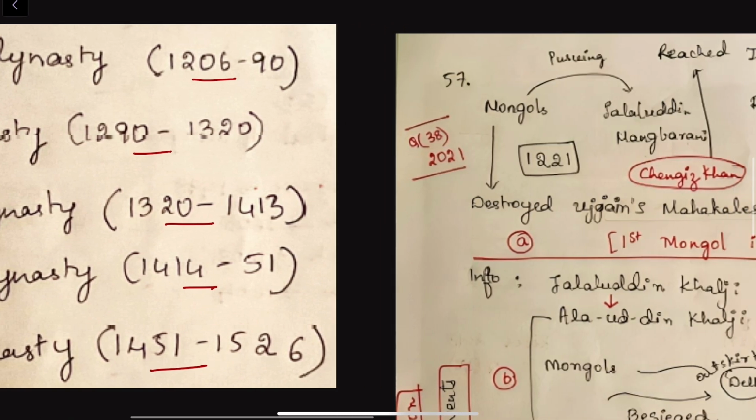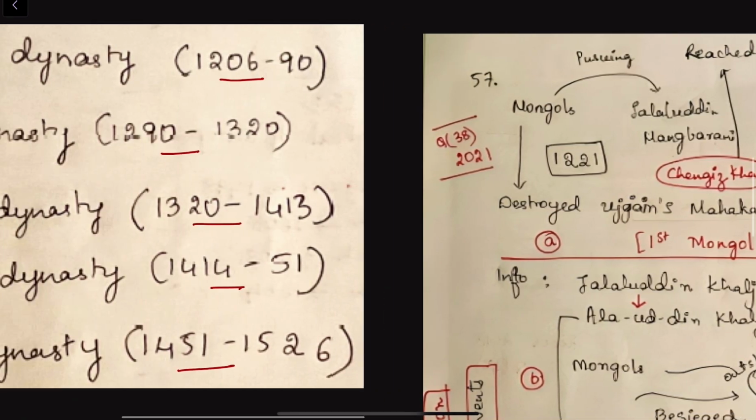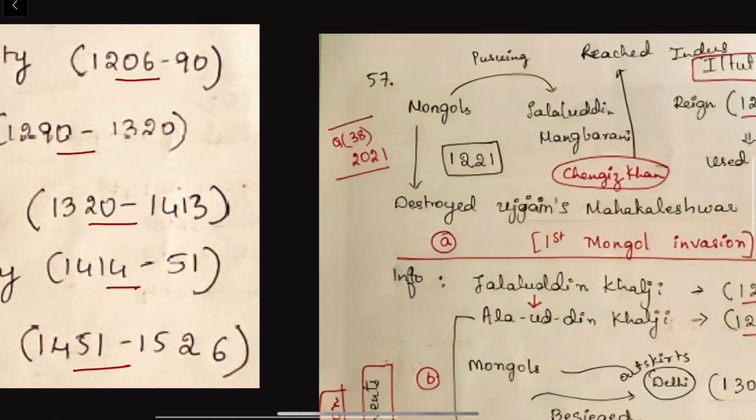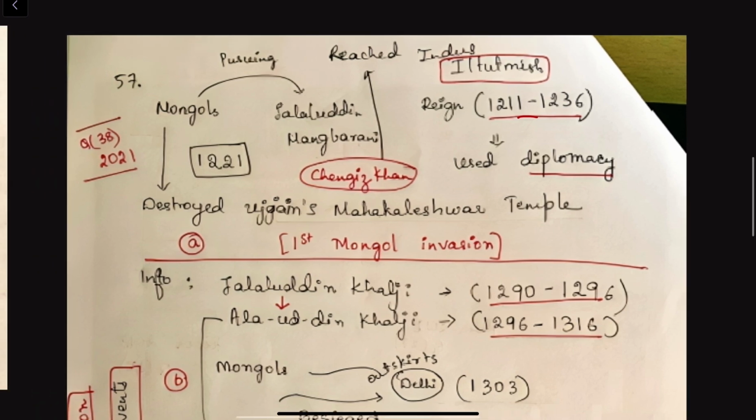It all started during the time of Iltutmish. Iltutmish comes in this slave dynasty. It was during the beginning of 13th century when Iltutmish was ruling Delhi. Mongols started attacking, or they started occupying the dynasties in Afghanistan.